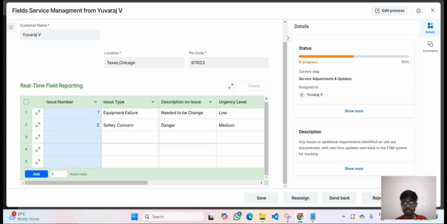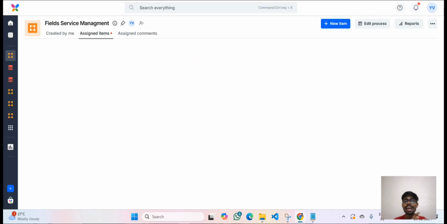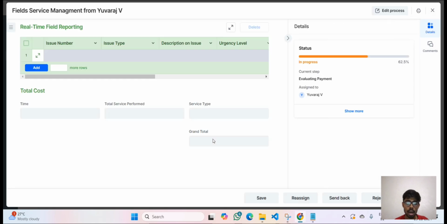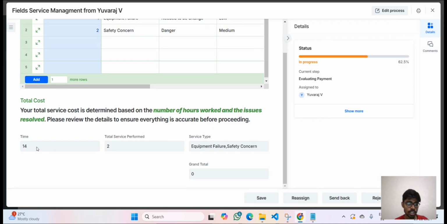So let us give submit. Once I give the submit, it will evaluate the amount. It will evaluate and give us the amount. So it has shown that the total time he has spent is 14 hours, and the total service performed is 2, which is equipment failure and a safety concern.